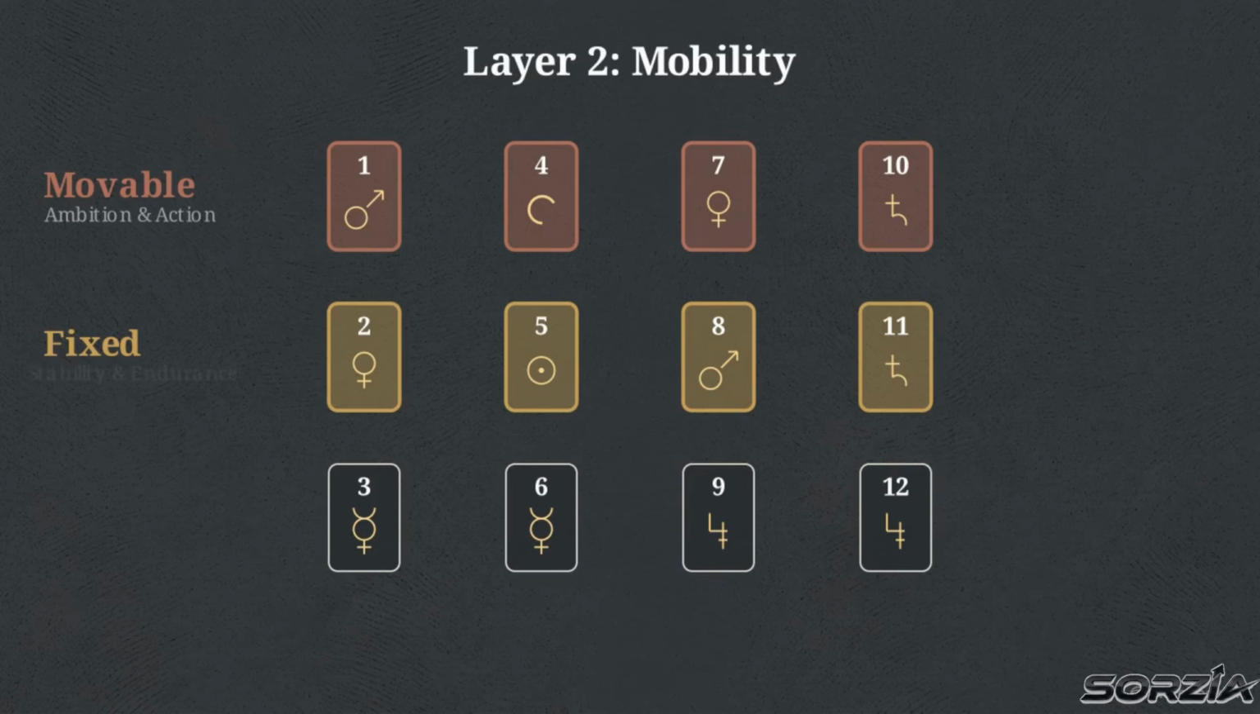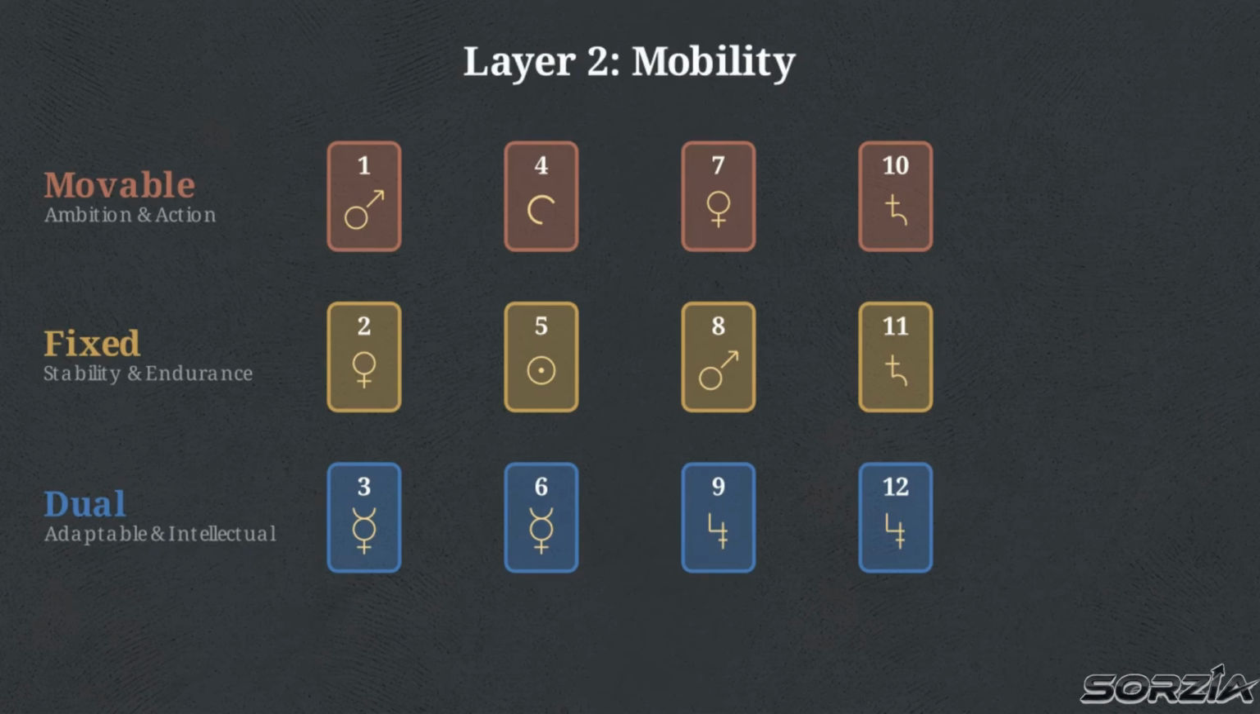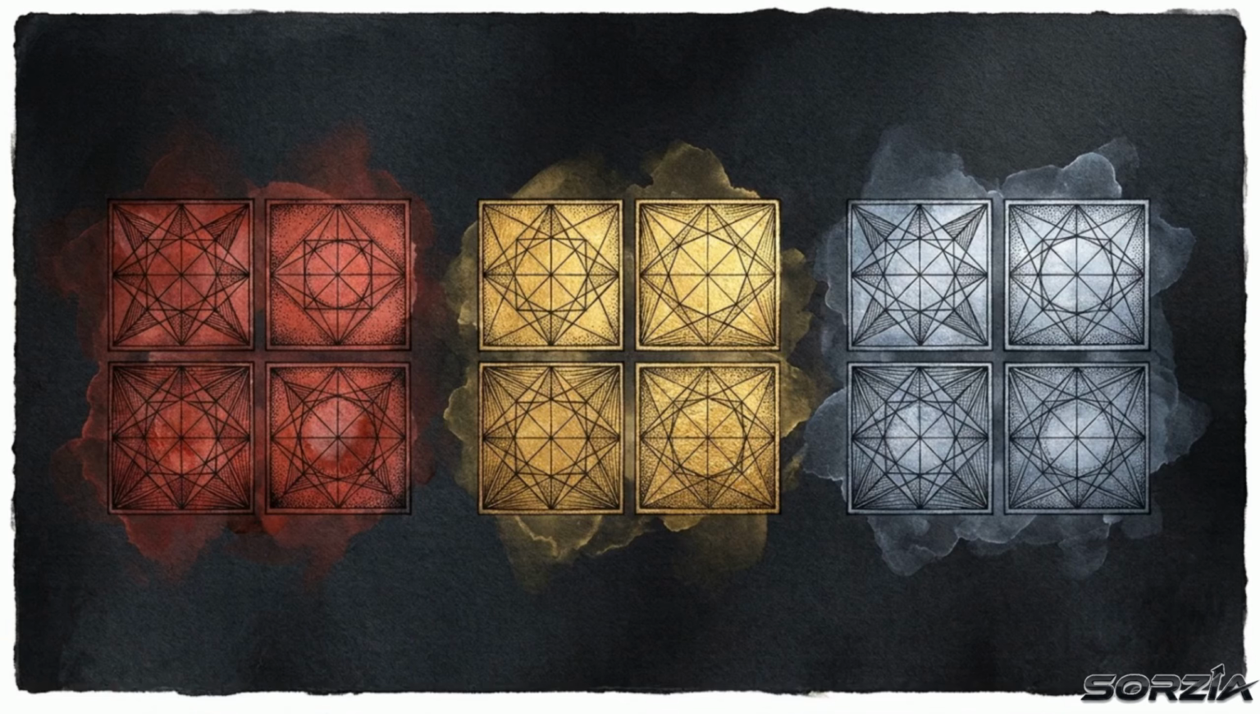Next are the fixed signs, 2, 5, 8, and 11. In contrast to the movable group, these signs focus on stability and endurance. They are unyielding and excel at maintaining authority. Finally, the dual signs, 3, 6, 9, and 12, act as hybrids. These signs are adaptable and highly intellectual, but their flexible nature can often lead to wavering or indecision. By tracking this geometric pattern, you can deduce a sign's behavioral strategy without having to rely on a textbook definition.